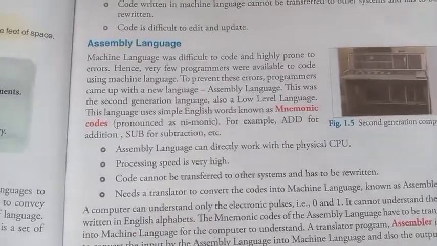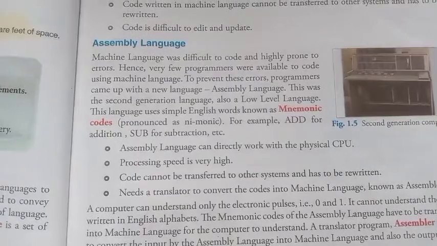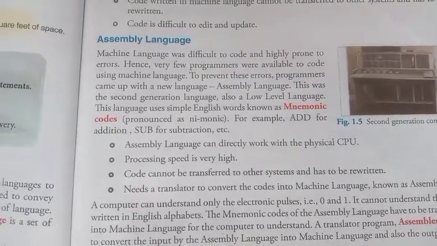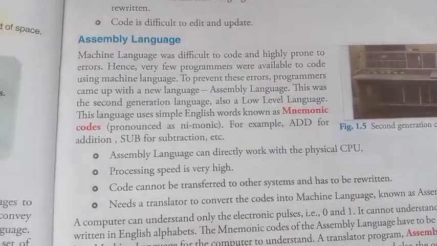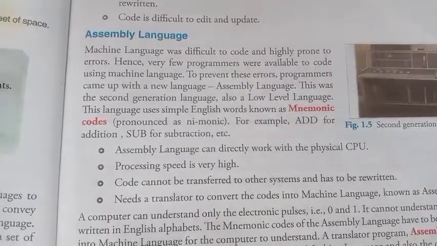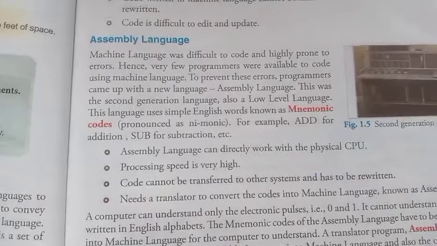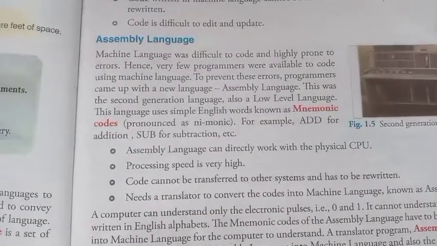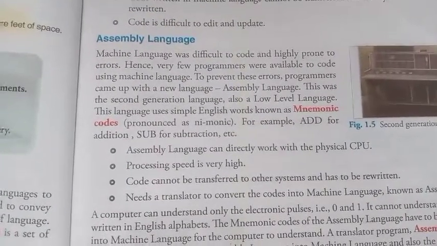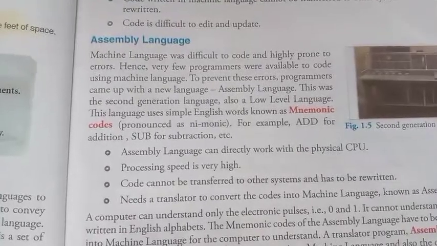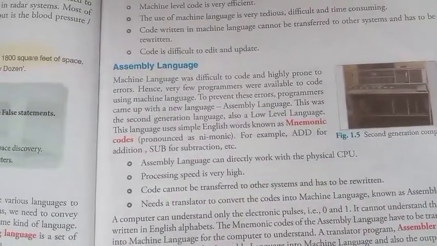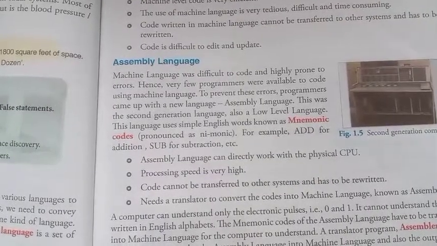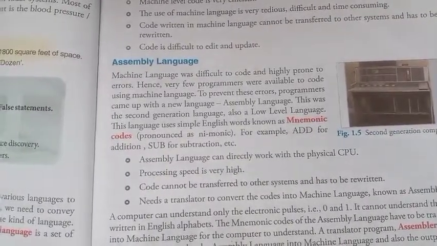To prevent these errors, programmers developed a new language by making some modifications to machine language. That modification is called assembly language.